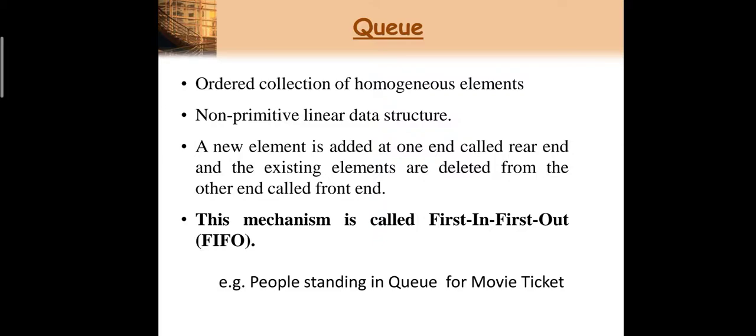So you can take one example for the queue: people standing in a queue for the movie tickets. If you want to purchase a ticket for the movie, you form a queue at the ticket window. Whoever comes first will get the first ticket of the movie, right? So first in first out. This is the basic principle of your queue.